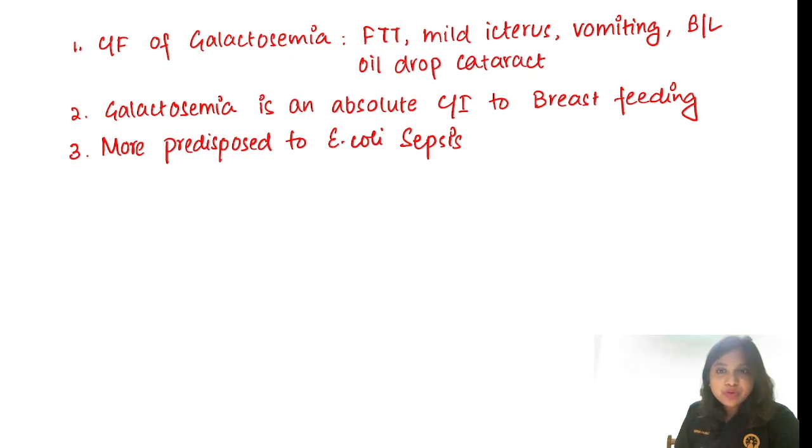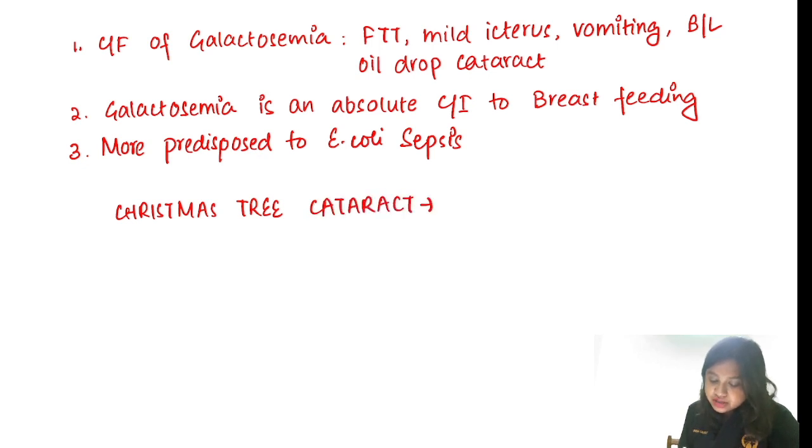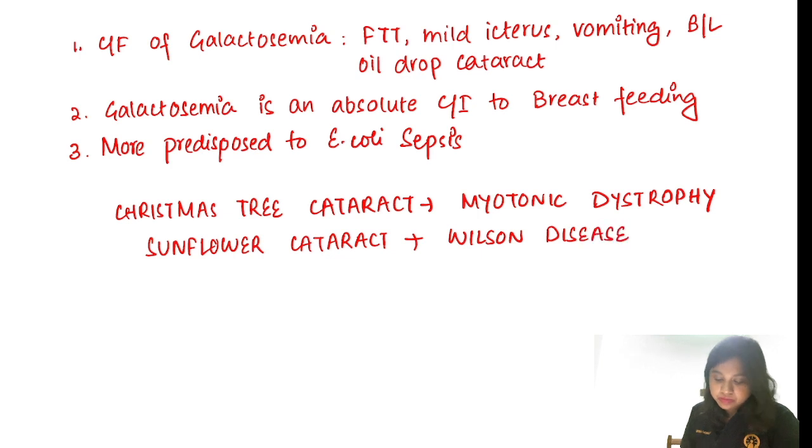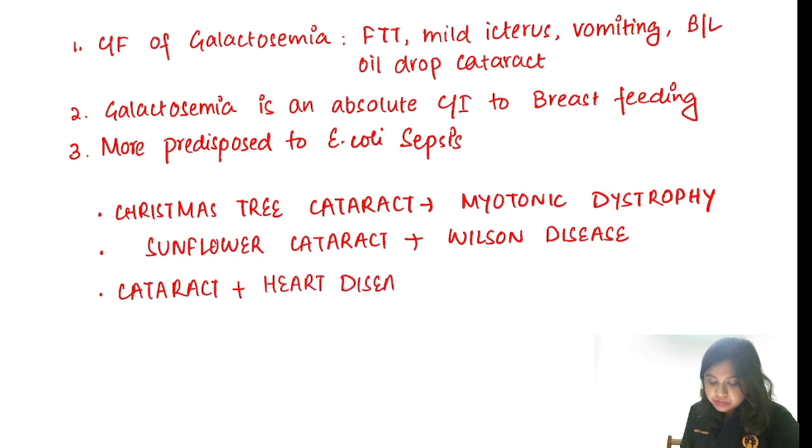And other things that you should remember from here is that Christmas tree cataract is found in myotonic dystrophy, whereas sunflower cataract is found in case of Wilson disease, and if we have a triad of cataract plus heart disease plus sensory neural hearing loss, it is congenital rubella syndrome.